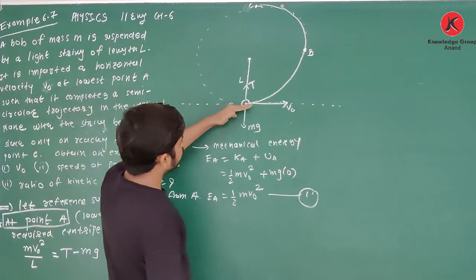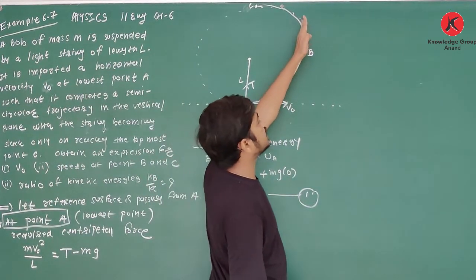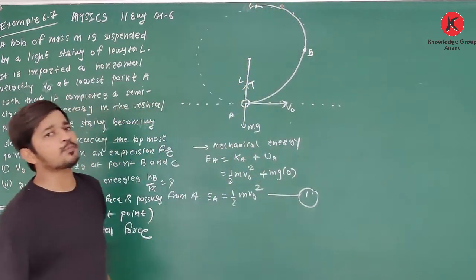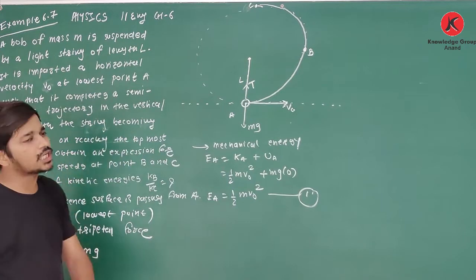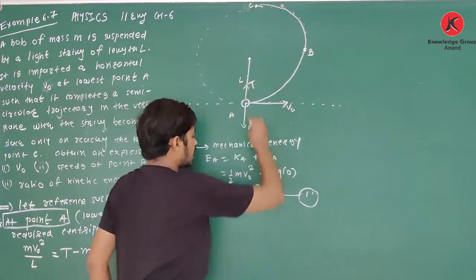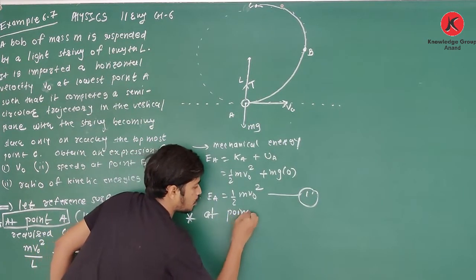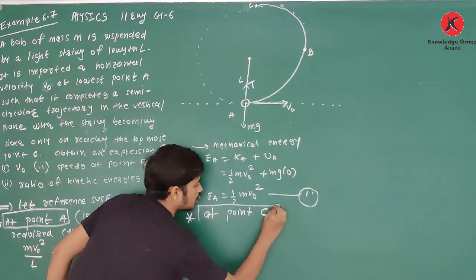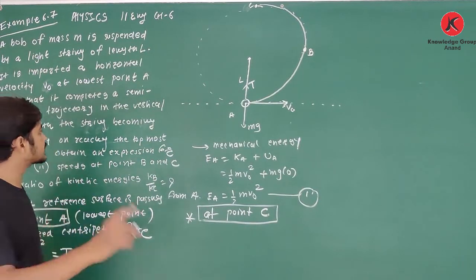Now, this bob is moving, the string is under tension. Now when it reaches point C, it completes a semicircular trajectory in the vertical plane with the string becoming slack only on reaching the topmost point. So at point C, the string becomes slack.